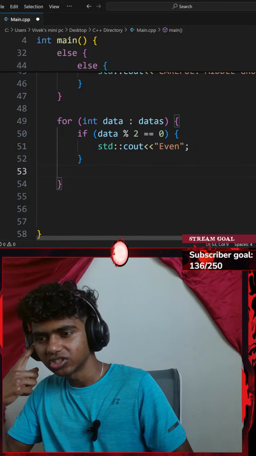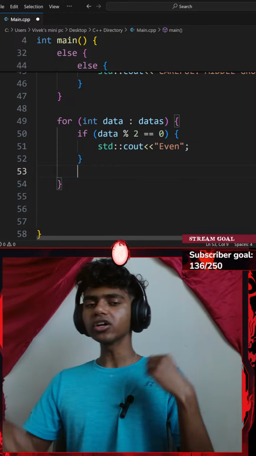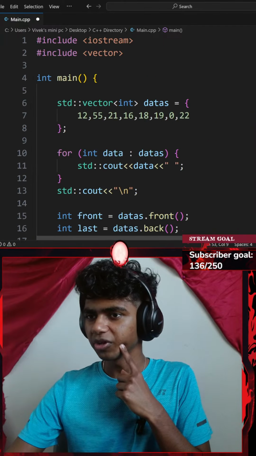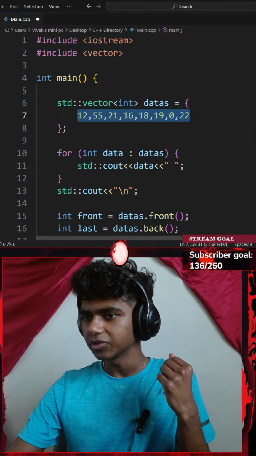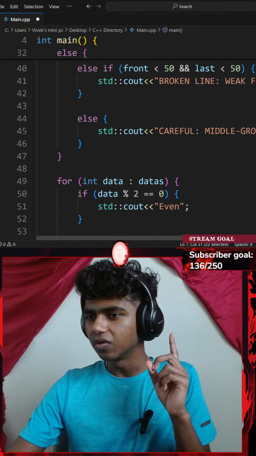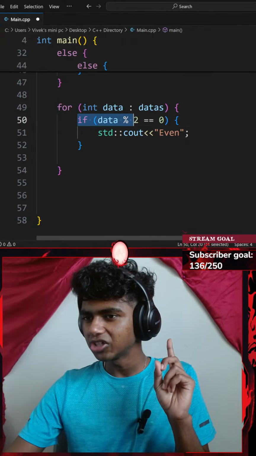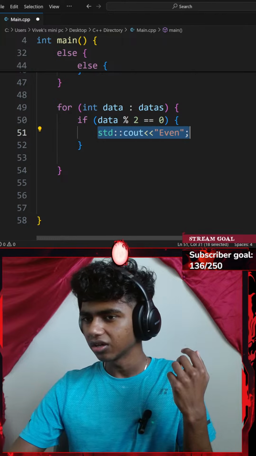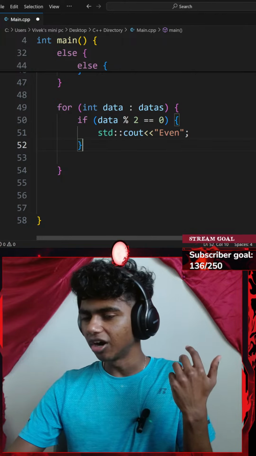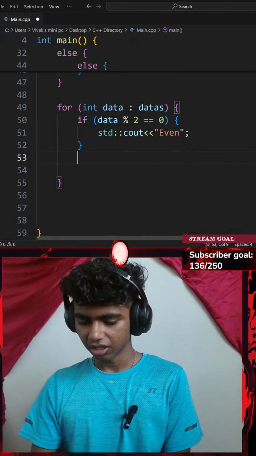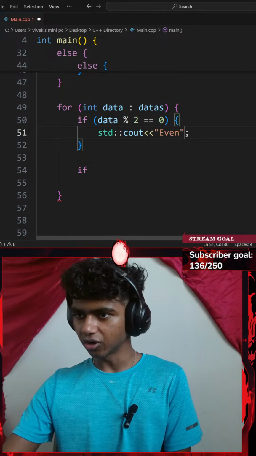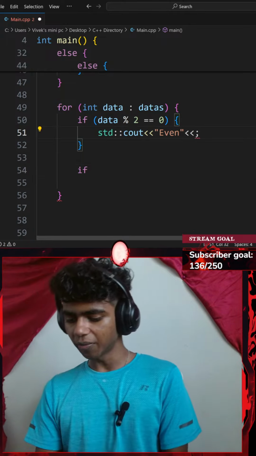If my data modulus 2, I could go with something like, if more than, how many elements are there? There are 8 elements here. 1, 2, 3, 4, 5, 6, 7, 8. So if my data modulus 2 is equal to 0, I print even. And if majority are even, let me go with another if statement. I actually might go with another insertion operator, a space.